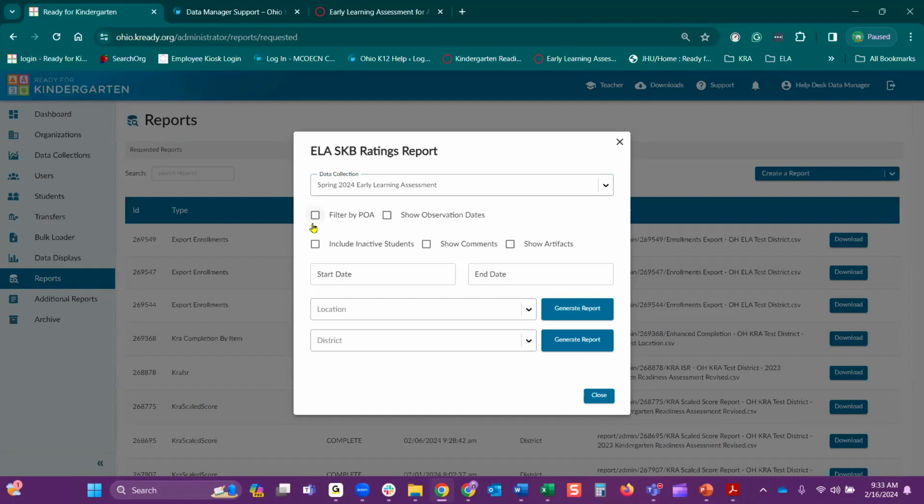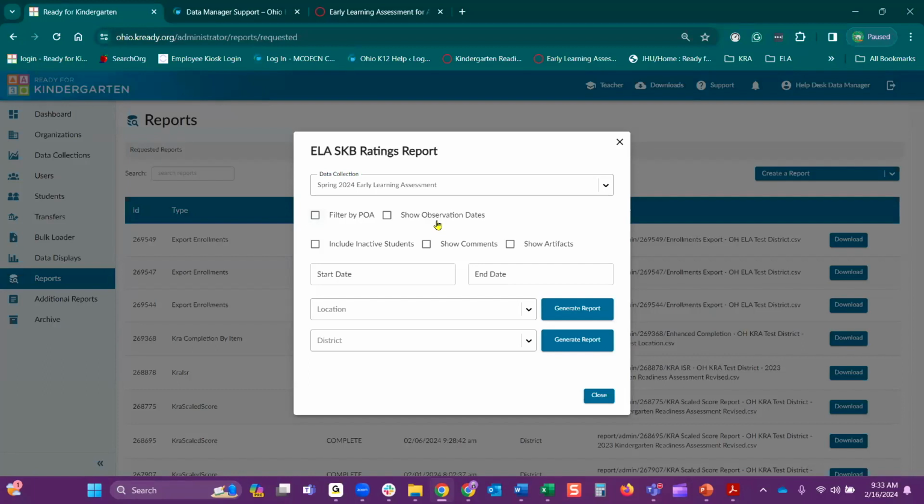So for instance, this is very helpful for two organizations who share a student. Let's go with an ESE and a district. You may be sharing the student in two entities, two different organizations. So by unchecking that, you can see that regardless of the point of authority.